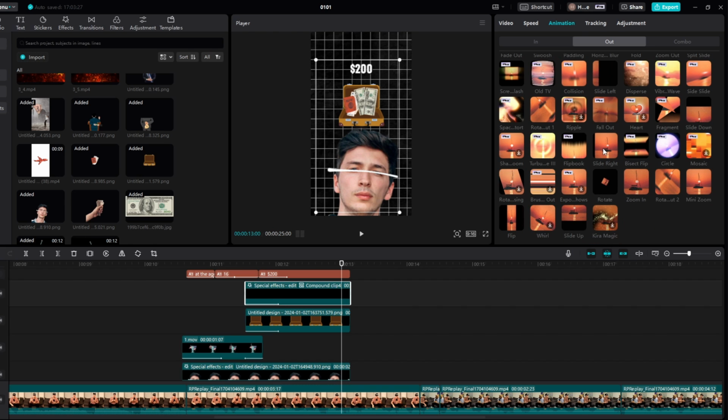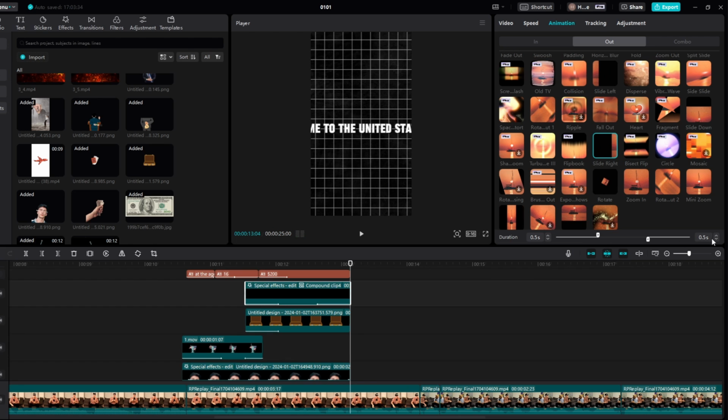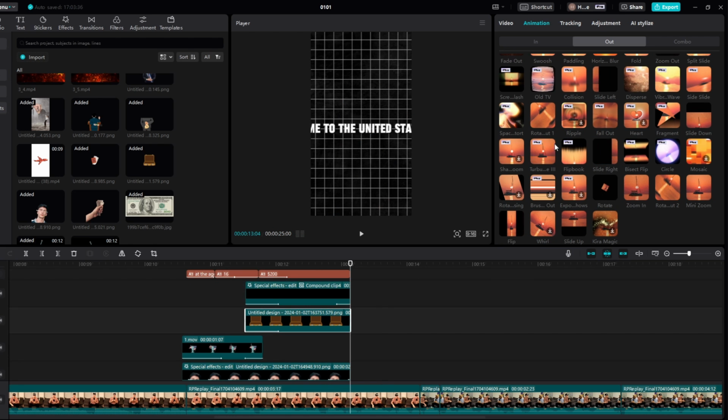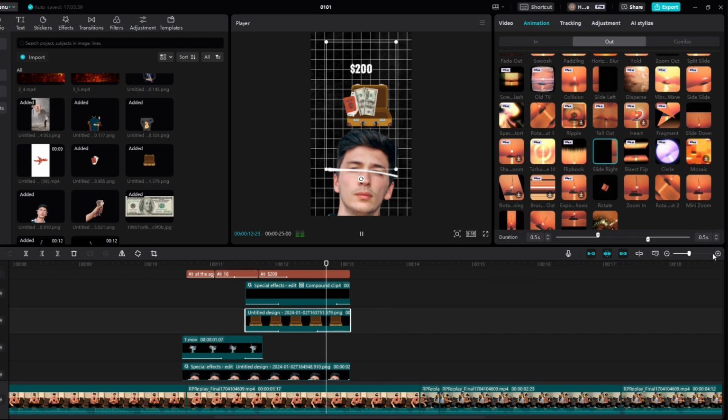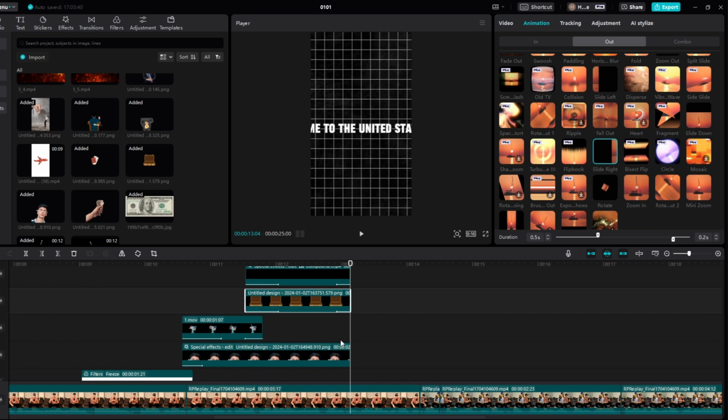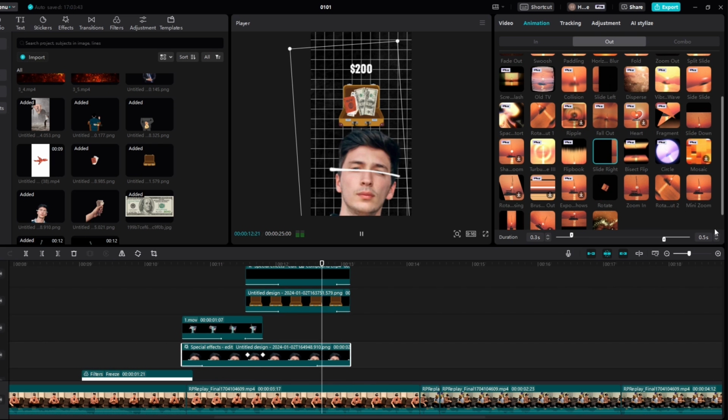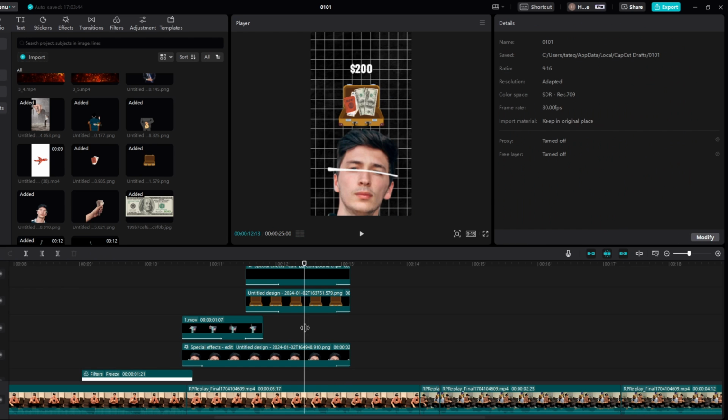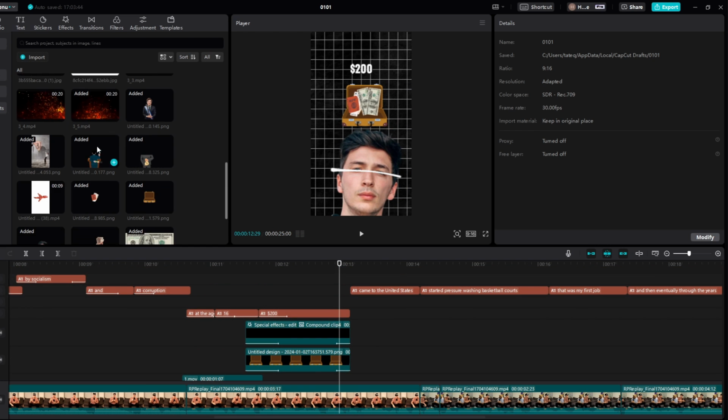In fact, we're going to slide everything to the right. Slide "came" to the right, 0.2, just like so. "Age of 16 with $200 in a suitcase, came to the United States." Okay, perfect. And then right here is talking about he came to the United States.